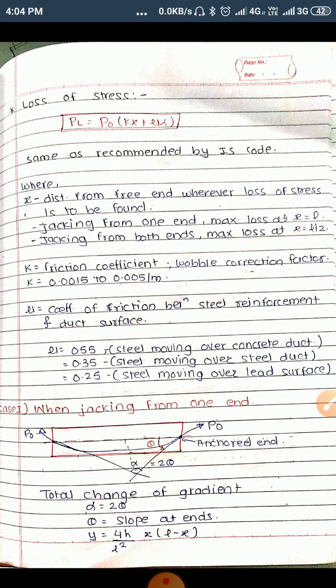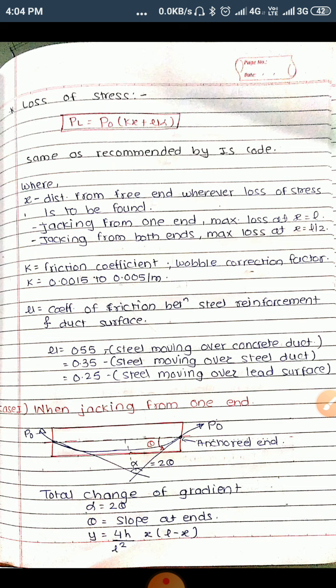If jacking is provided at one end, maximum loss is at x is equal to L. And if jacking is done from both the ends, the maximum loss will be at center, that is x is equal to L by 2. Then coefficient of friction or wobble correction factor, k, is equal to 0.0015 to 0.005 per meter.